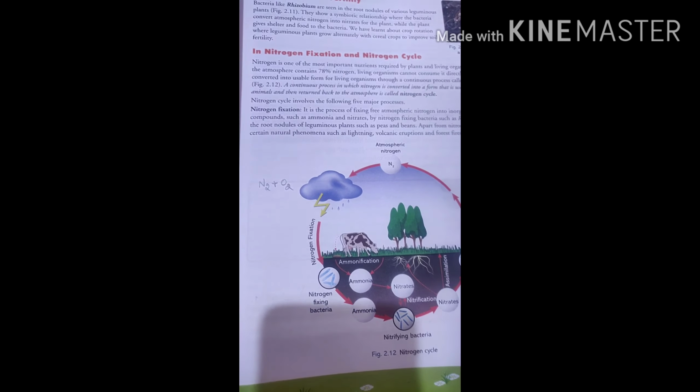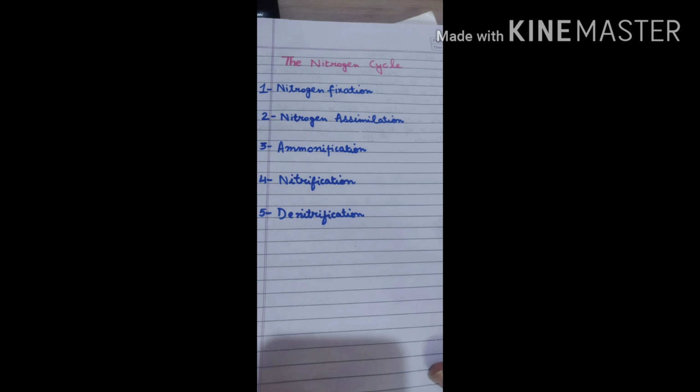So nitrogen cycle involves the following steps. First is nitrogen fixation, second is nitrogen assimilation, third is ammonification, fourth is nitrification, and last step is denitrification.